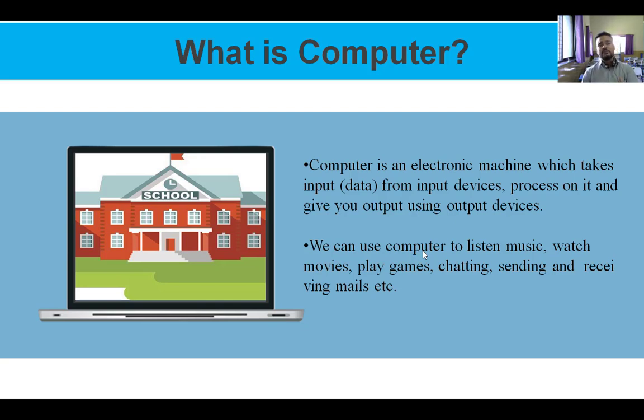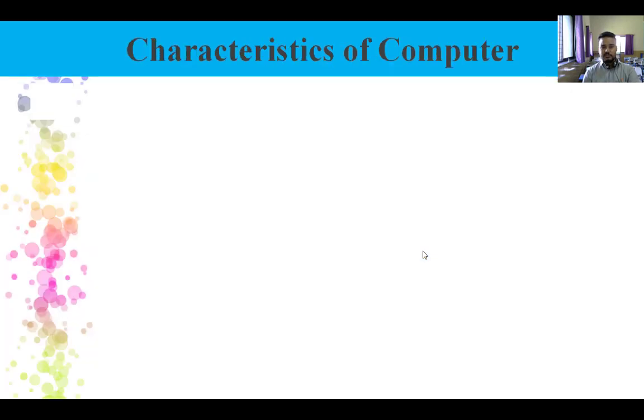Once again I repeat, a computer is an electronic machine which takes input from input devices, processes it, and gives you output using output devices. We are giving data, and data is a collection of facts or information that we give to it.